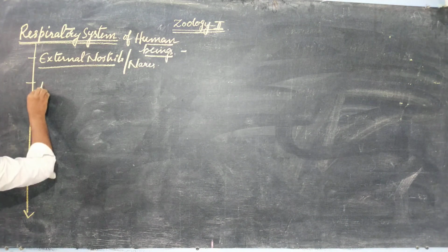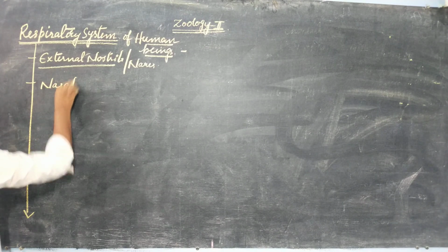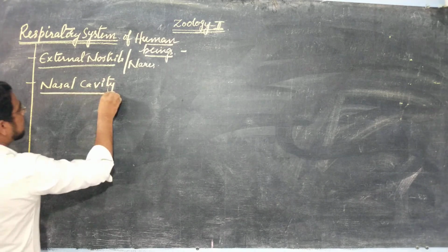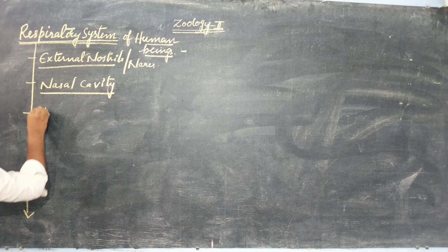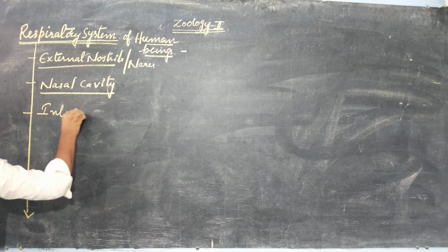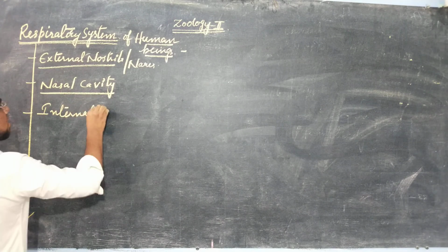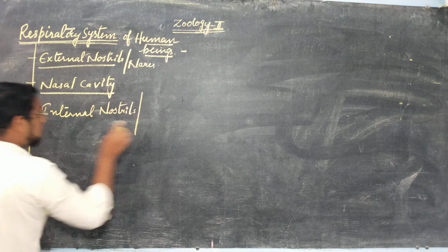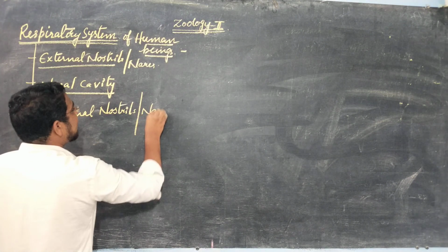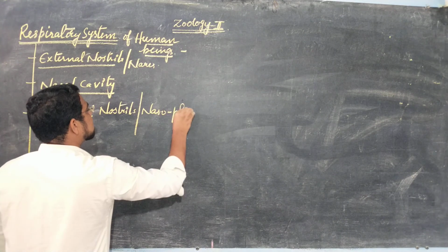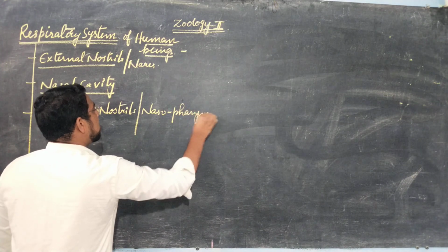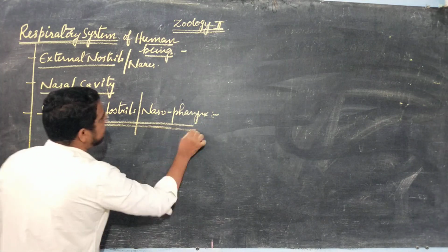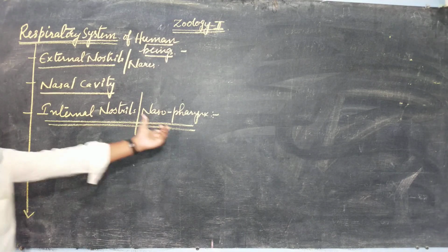Second part is what? Nasal cavity. Third part is what? Internal nostrils, or internal nares, or you can also call it nasopharynx. See here, pharynx we will see in the digestive system.